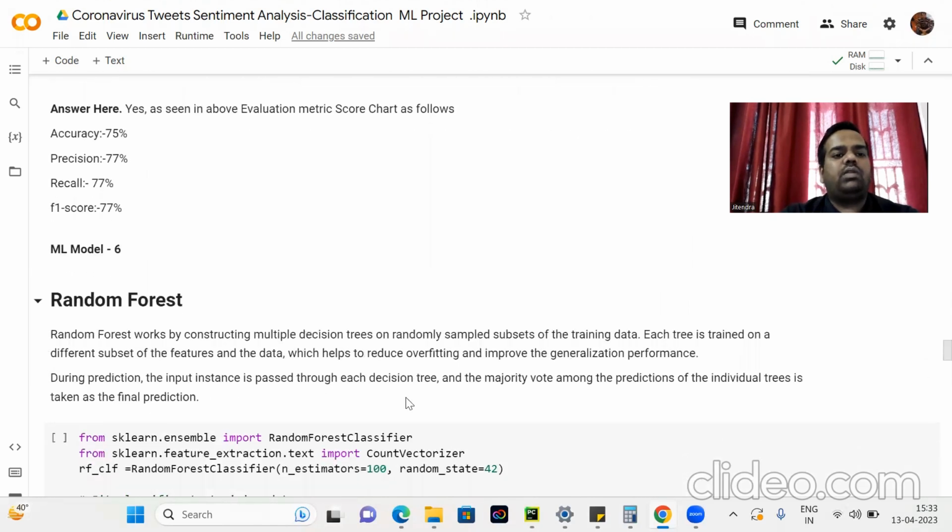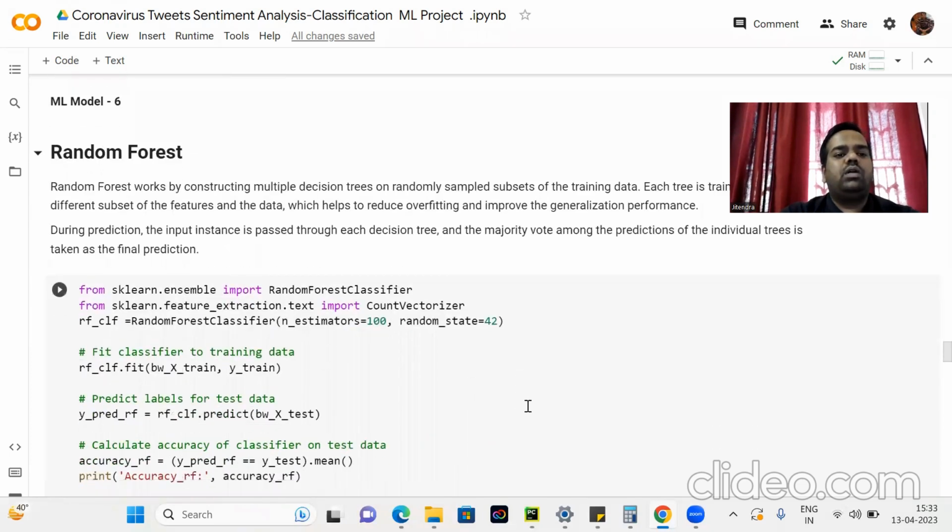So ML model 6 is random forest. Random forest works by constructing multiple decision trees on randomly sampled subsets of the training data set. Each tree is trained on a different subset of the features and the data, which helps to reduce overfitting and improve generalization performance. During prediction, the input instance is passed through each decision tree, and the majority vote among the predictions of the individual trees is taken as the final prediction.